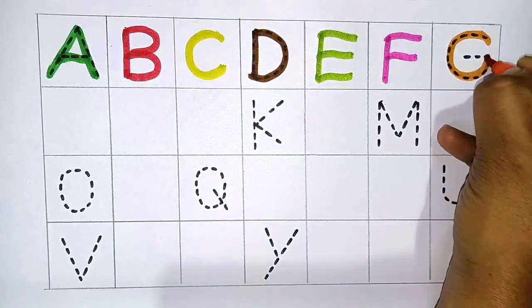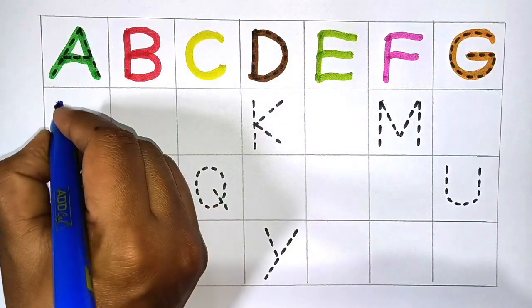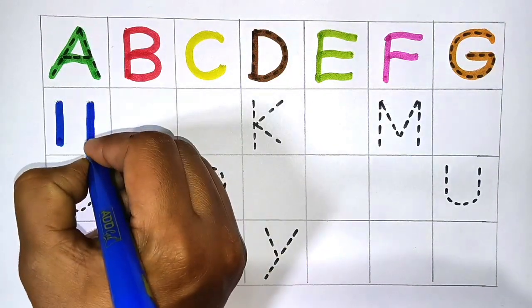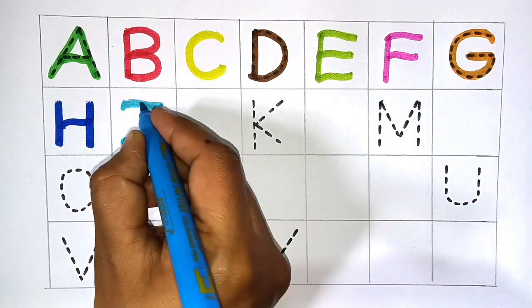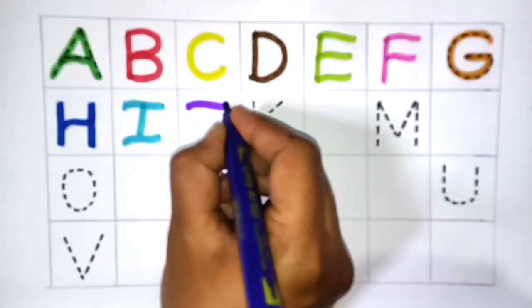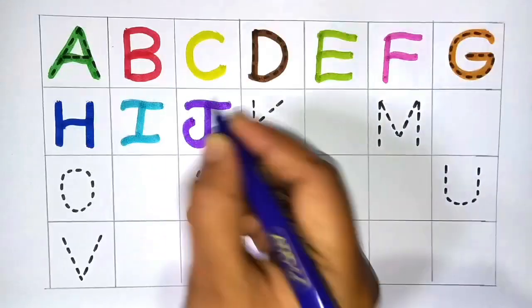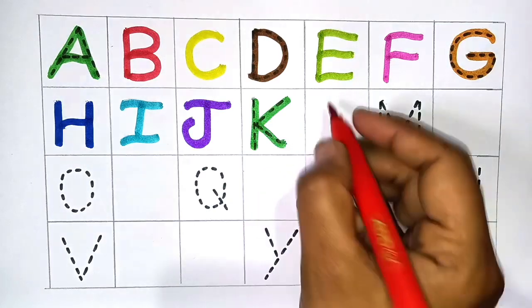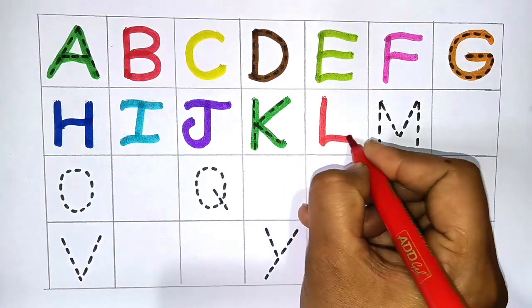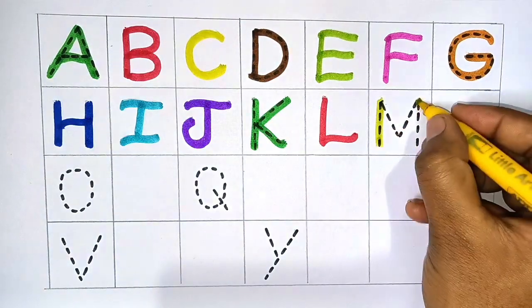G for green. Next H. H for hand. Next I. I for ice cream. Next J. J for juice. Next K. K for king. Next L. L for lemon. Next M.